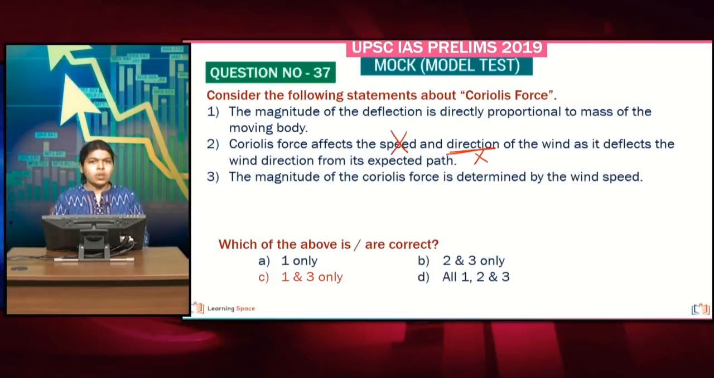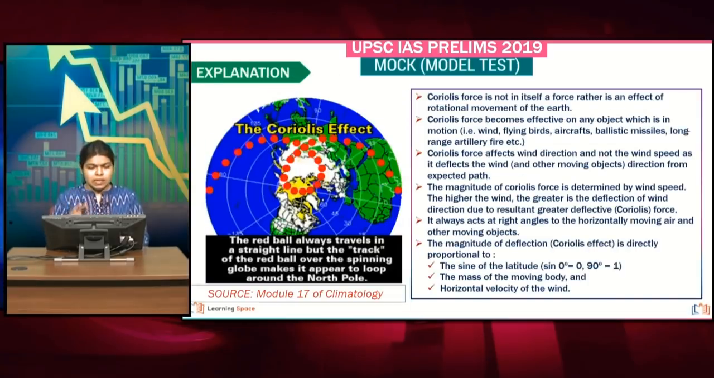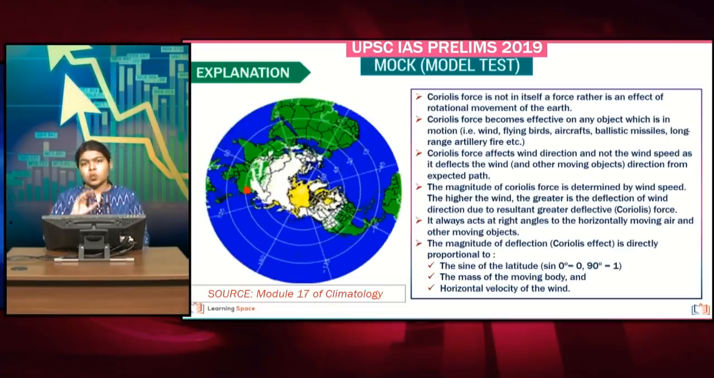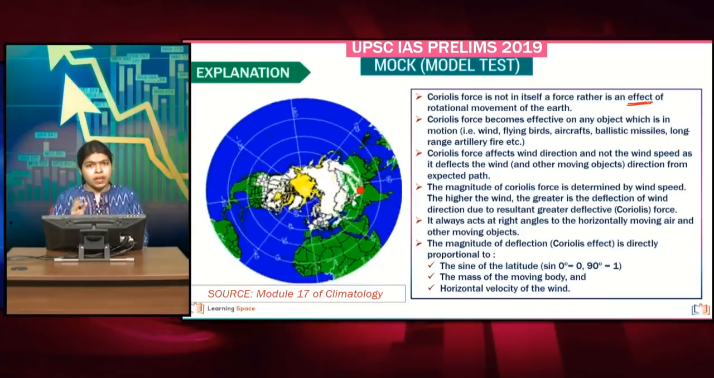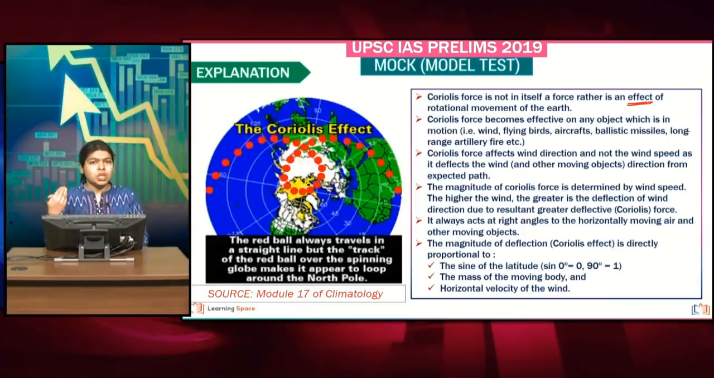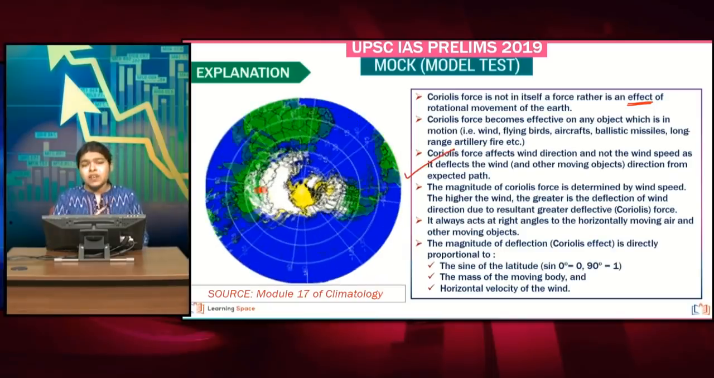Now if you take a look at the third statement, the magnitude of the Coriolis force is actually directly proportional to the speed of the moving body. This is a general character of the Coriolis force. Let us talk about the explanation. Coriolis force is rather not a force. What is it actually? It is a deflecting effect caused because of the rotation of the earth. It is going to affect the wind direction and definitely not the wind speed.